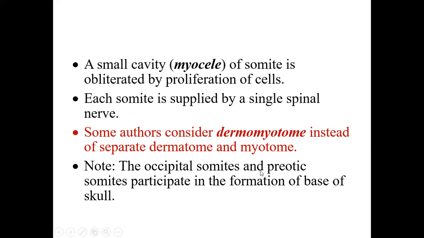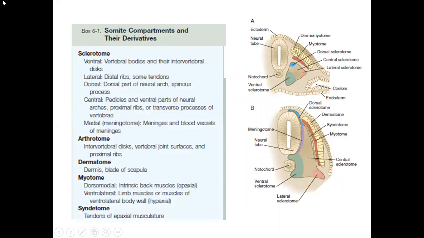The occipital somites and preotic somites participate in the formation of the base of the skull. The preotic somites form the extrinsic musculature of the eyes, and the occipital somites are the first 4 somites. So somites give rise to sclerotome, myotome, and dermatome. Dermatome forms the dermis, myotome forms the muscles, epaxial and hypaxial, and the limb musculature. So this is a summary which is given.